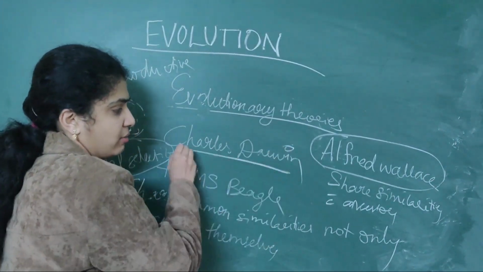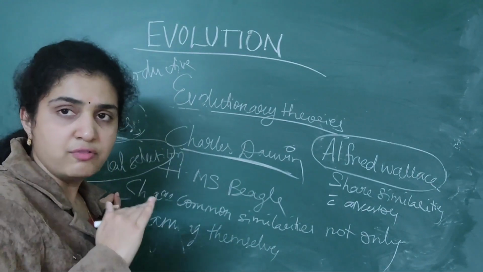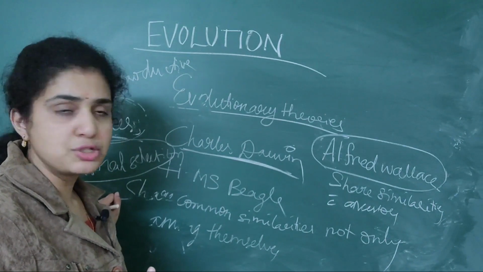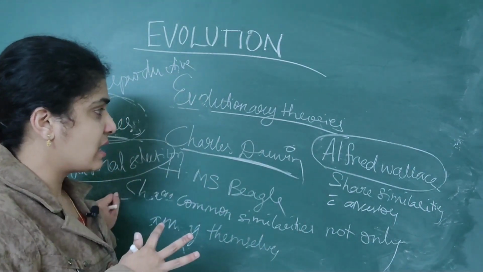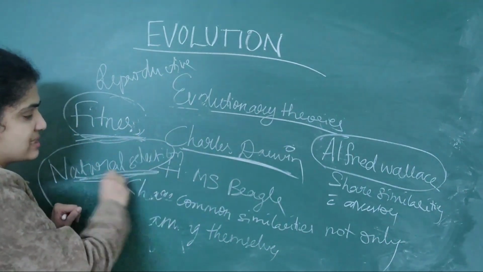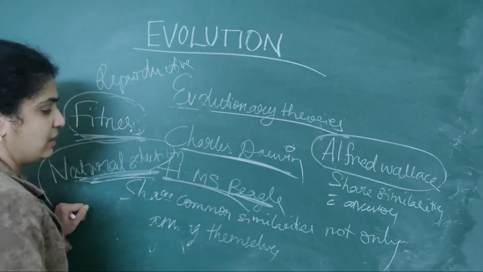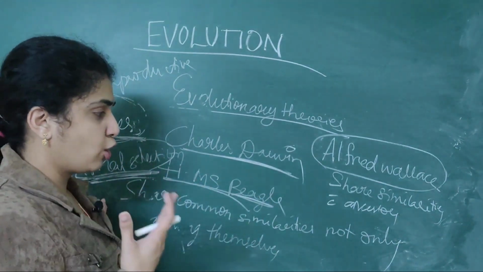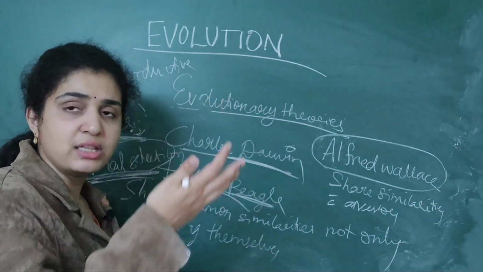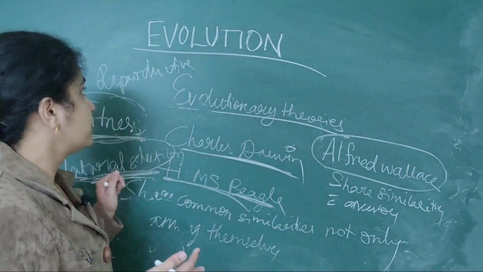So Charles Darwin, don't get confused. Till now we have done four theories, and we should be very clear about them. In the evolutionary theories, Charles Darwin gave the fitness of the individual as well as natural selection. He went on the ship HMS Beagle and said that organisms share common similarities not only among themselves but also with those who existed millions of years ago.